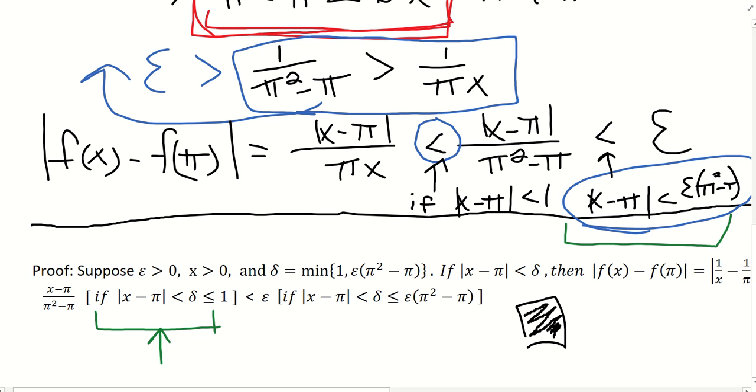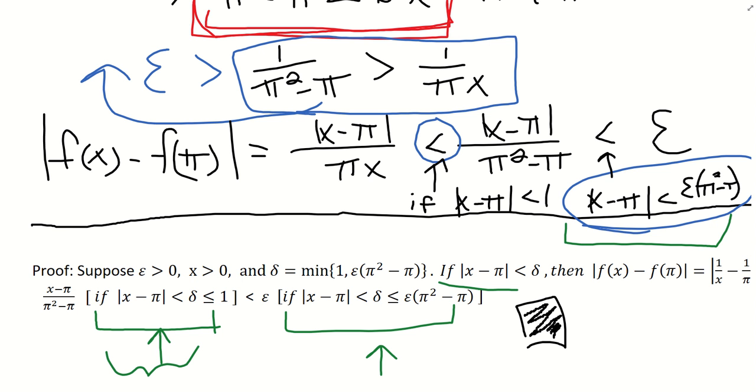So this piece of the side work goes right here, and the delta being equal to 1 is right here. And then you're done, because you've proven that if you bound x minus pi in absolute value by an arbitrary delta term, then you can also bound the f of x minus f of pi value by an arbitrary epsilon term. And that's the definition of pointwise continuity. Then you can draw this big fancy box like this that says you're done with the proof.